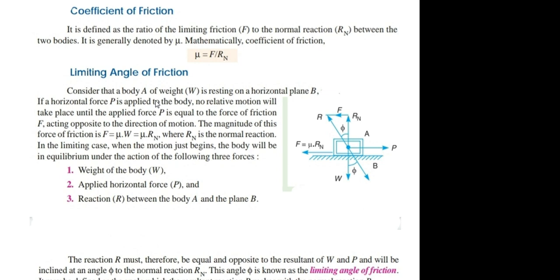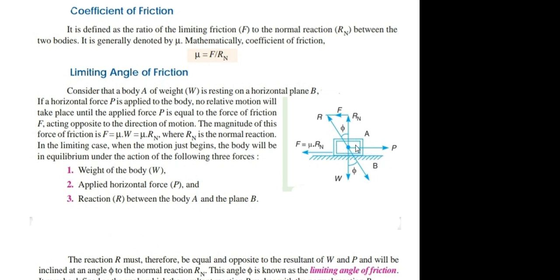Now you can see that here body A having weight W, acting in downward direction, is placed on a horizontal plane surface B. If a horizontal force P is applied to the body, no relative motion will take place until the applied force P is equal to the force of friction.